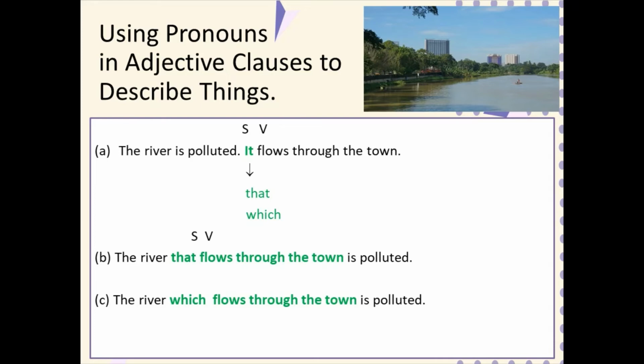So it will be the river that flows through the town is polluted. In the adjective clause that flows through the town, that is the subject, flows is the verb. And in example C, the river which flows through the town is polluted. In the adjective clause which flows through the town, which is the subject and flows is the verb.